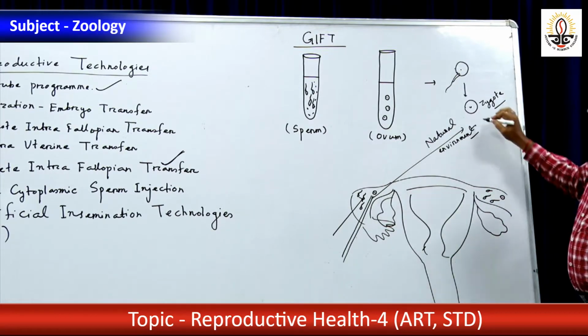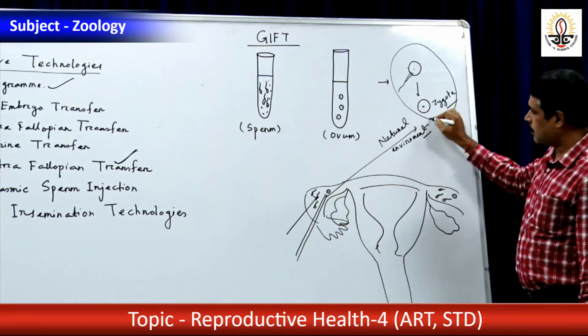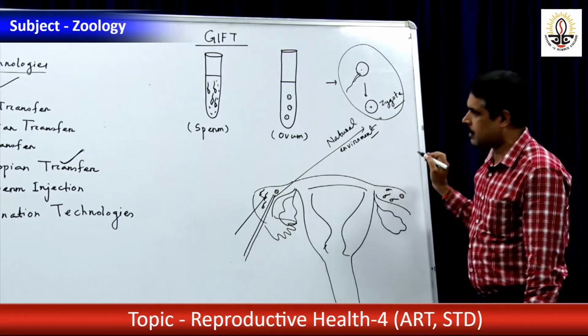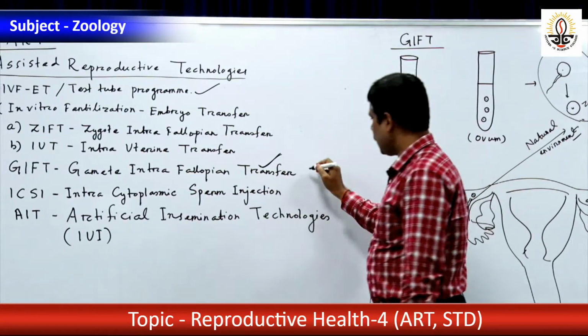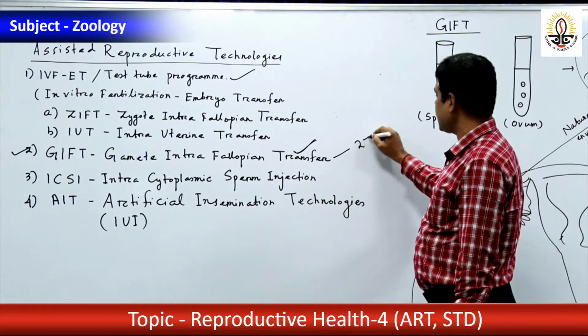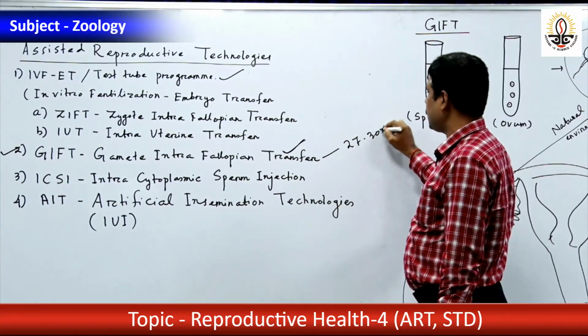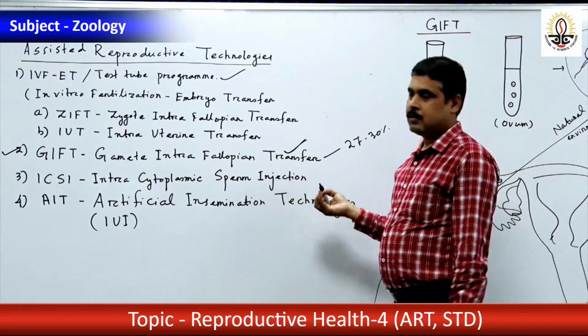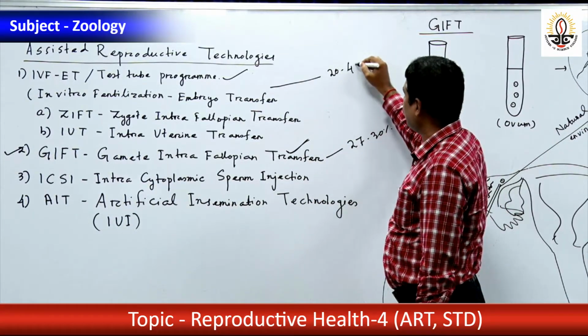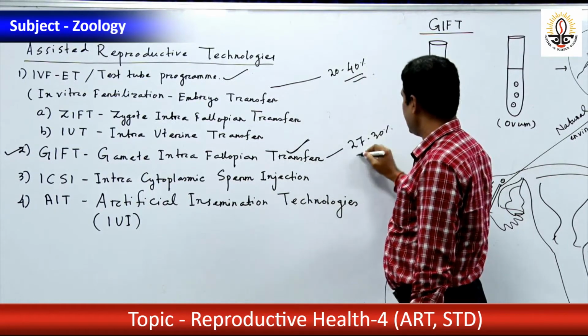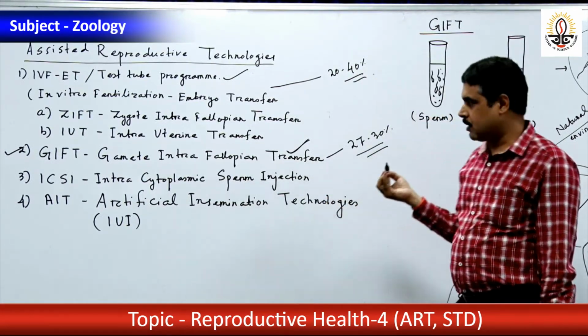Okay, I have shown it here. Actually, this particular thing happens in the fallopian tube. So this is gamete intrafallopian transfer, and the success rate is about 27 to 30%. In IVF-ET, the success rate is about 20 to 40%. This is done repeatedly. Success rate is not 100%.